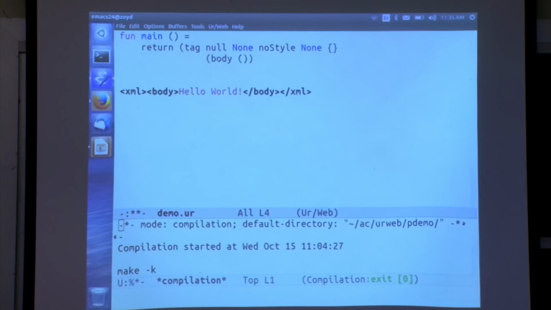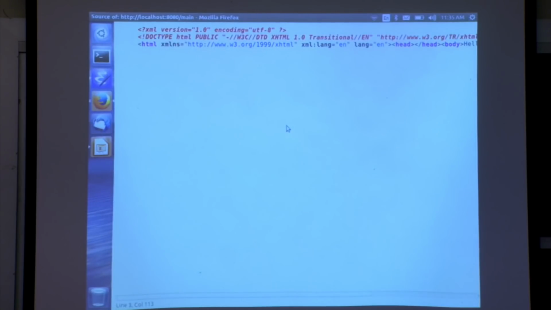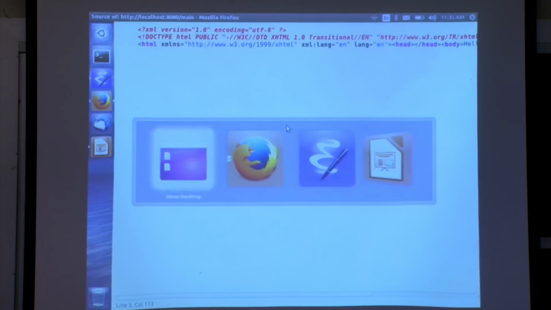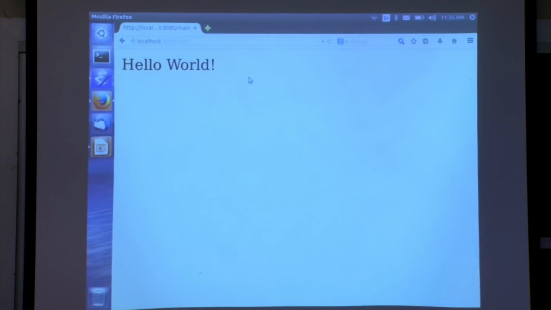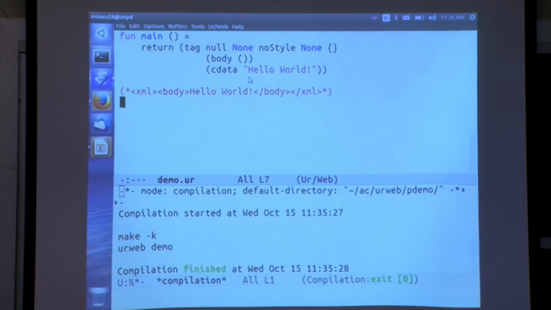And then we need to put a hello world text inside it, so we call a CData function, where CData is the XML word for character data, or just a string constant, and we can put exactly the text from below. We'll comment that out. This should give us the same result as before. Might want to see if that says it worked. OK. And now, let me go back to the actual page. Same thing as before.